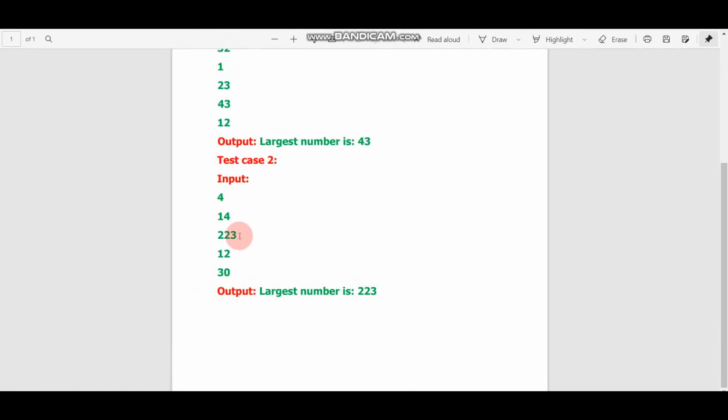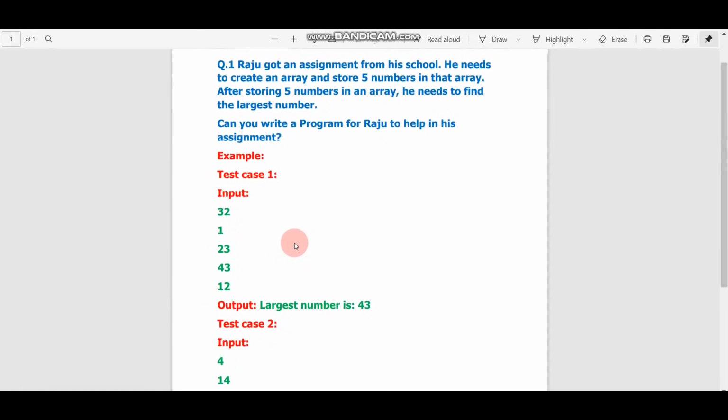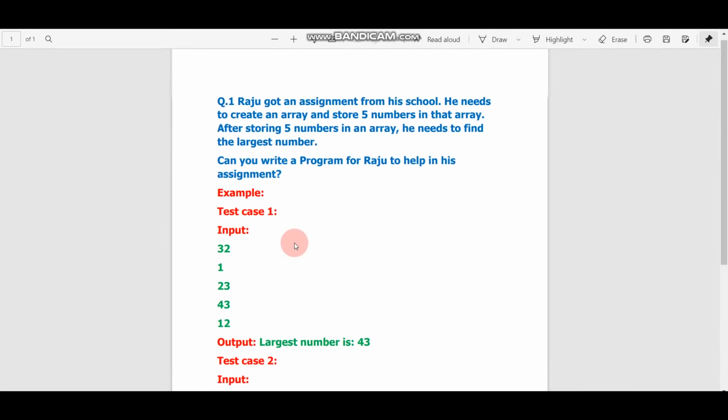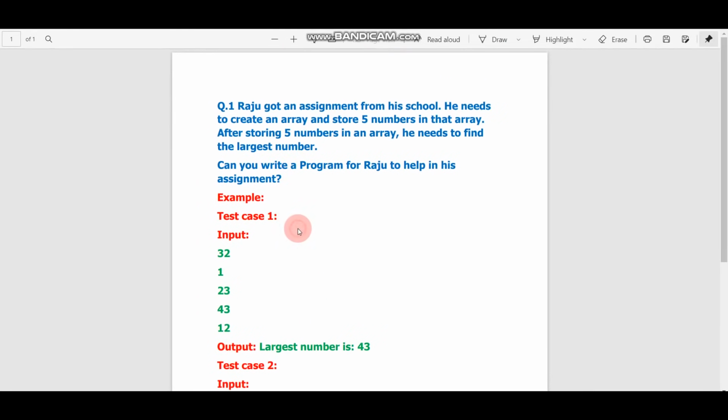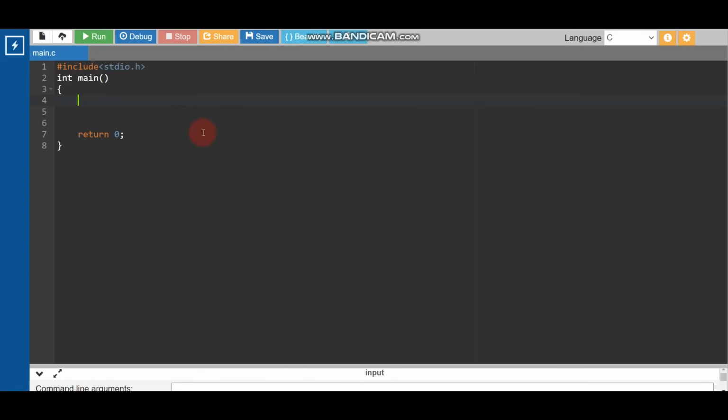And in the second example, there are 5 numbers, and what is the largest number? 223. So we need to print largest number is 223. Okay, this is the question. We need to write a program for this. So how to write it? We need to create an array. This is very easy.